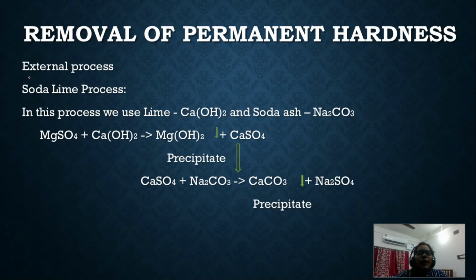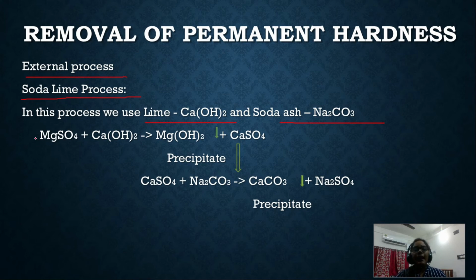Okay, so external process. First of all, we will discuss the external processes. The first external process is the soda lime process. Soda is sodium carbonate, and lime is calcium hydroxide. That means in this process we use both soda and lime. Both compounds we use for the removal of permanent hardness.